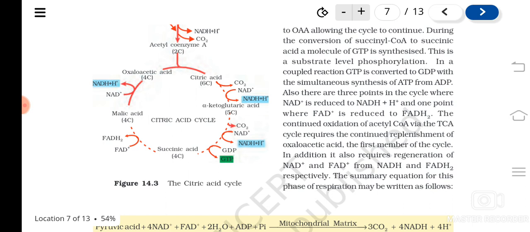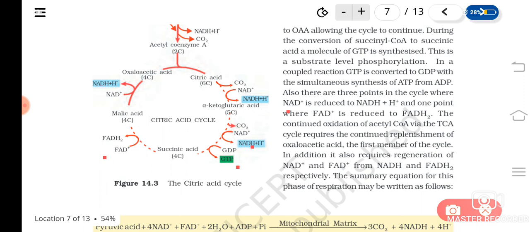So you can see that NADH2 is formed in two places till now, that is when citric acid is converted to alpha ketoglutaric acid, and also here. And one GDP is converted to GTP, which is equivalent to ATP. So in the Krebs cycle no ATPs are produced, no oxygen is released, oxygen is used. Understood? All this will take place in the next step, that is in the ETS. So GTP is produced, two NADH2 are produced, and I told you one FADH2 is also produced.